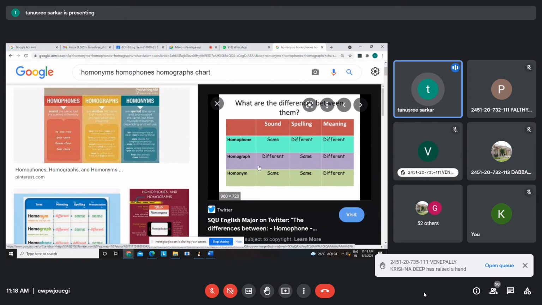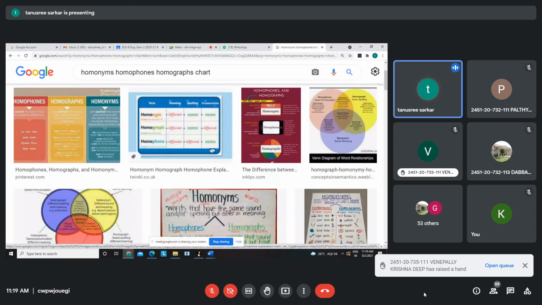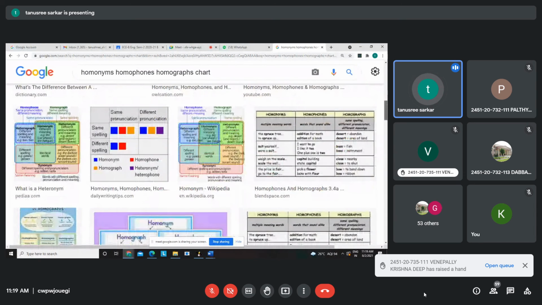Homographs are words which have different sound, same spelling, different meaning. Whereas homonyms are words which have same sound, same spelling, different meaning. You have to remember this in order to get rid of any kind of confusion. Now, let me show you the examples.